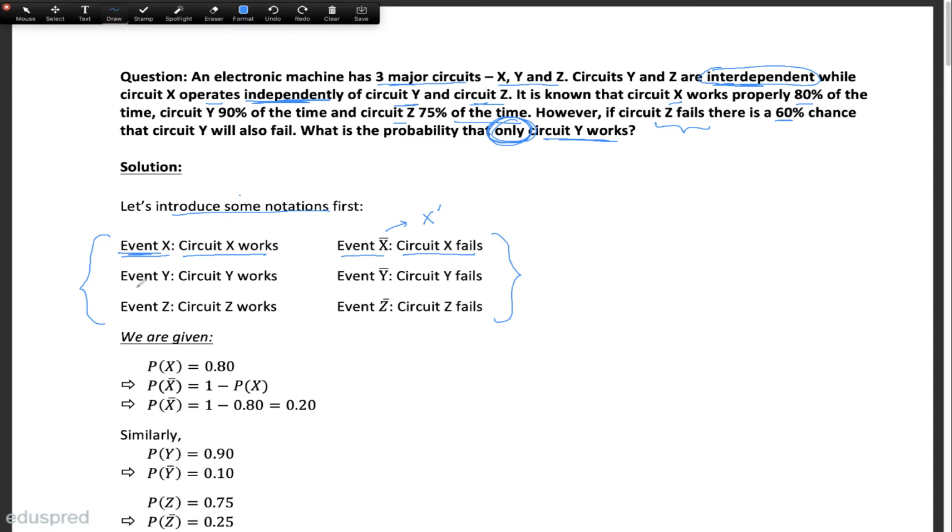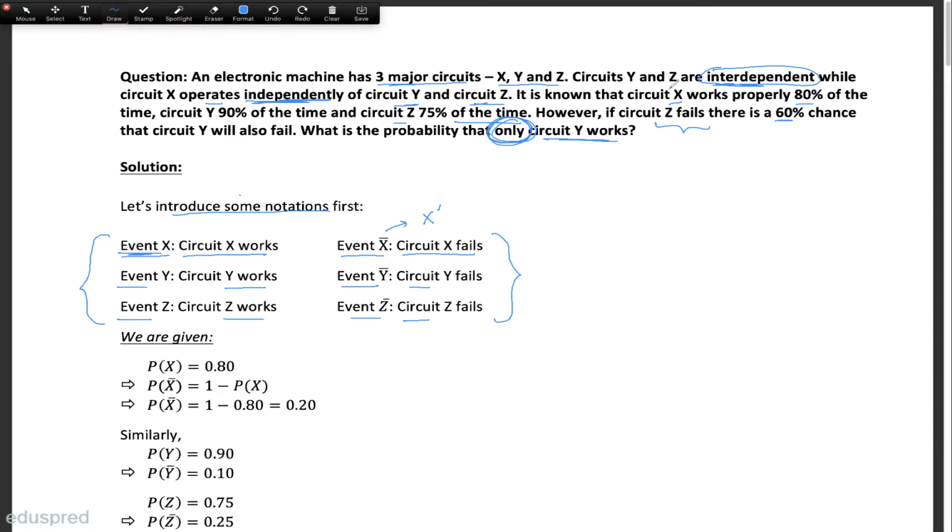Similarly, I have defined event Y and event Y bar. Event Y is the event that circuit Y works. Event Y bar is the event that circuit Y fails. Event Z is the event that circuit Z works, and event Z bar is the event that circuit Z fails. So these are the notations that I am introducing. Now let's take a look at the numbers that are given to us.